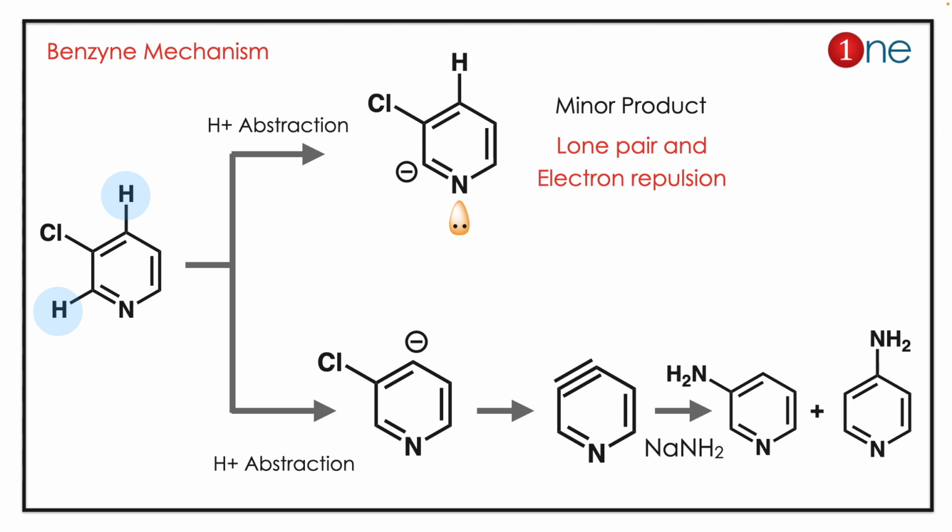The lone pair and electron repulsion is there, so it will be the minor product. So the proton abstraction at the fourth carbon, then the benzyne formation, gives you the final product. So the product possibility is dictated by the electron and lone pair repulsion. So you should know this little fact here.